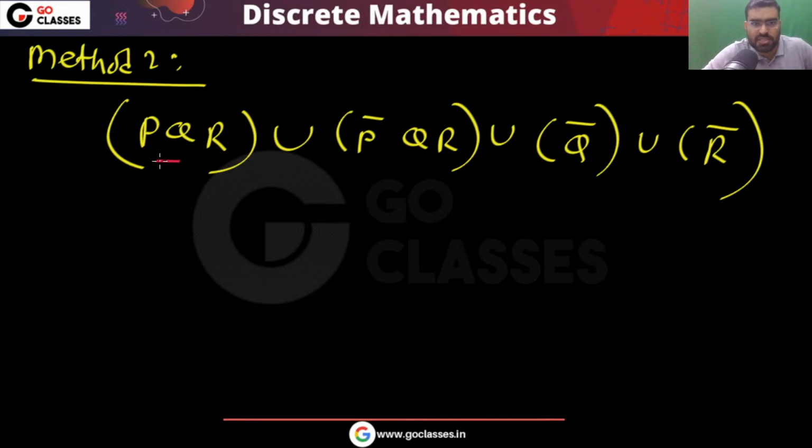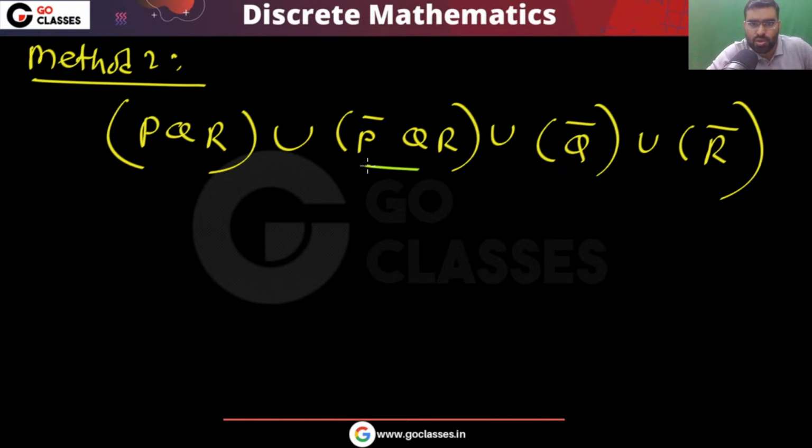First you tell me what this area is. Look at this area, like PQR union P dash QR. What is this area? So, what you can do? You can do using this.